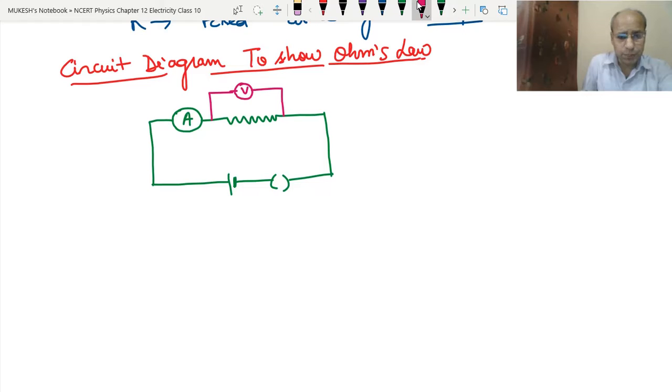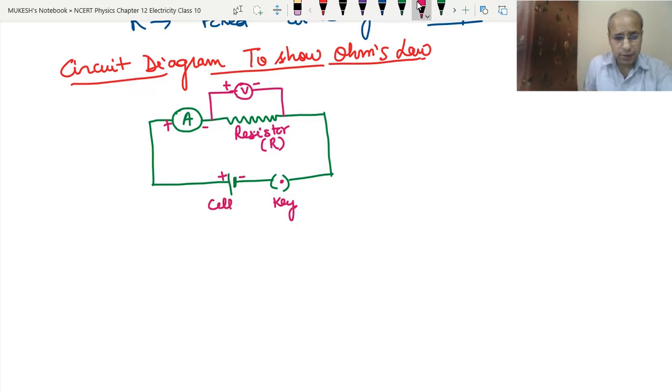The positive terminal of the battery will be connected to this, so this becomes positive, and the negative terminal of the battery will be connected to this, so this becomes negative. Same here, this is positive and this is negative, and this is the resistor, so we call it R. This is the key or switch.